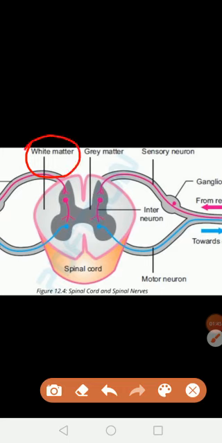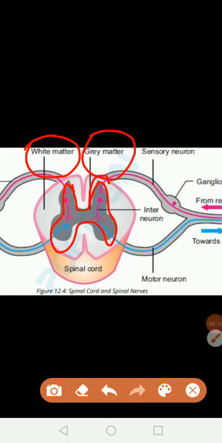This white matter is mostly made up of myelinated axons, which act as an insulator of nerve impulses. The inner region is butterfly shaped, and this is called gray matter. This is the inner part of the spinal cord.